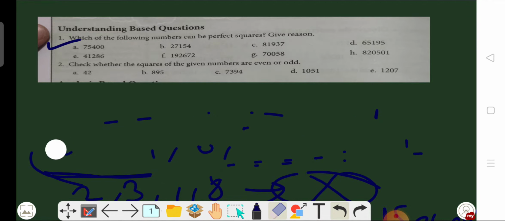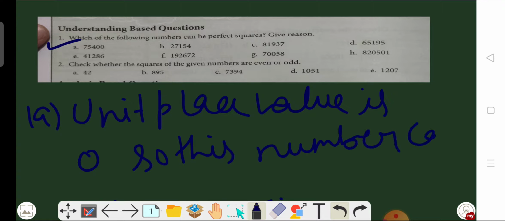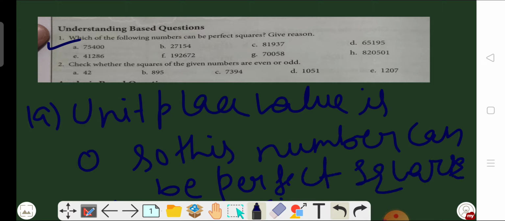Now look at the A part of question number first. What is the unit place value? It is 0. So the unit place value is 0, and this number can be a perfect square. So this is the solution of A part.